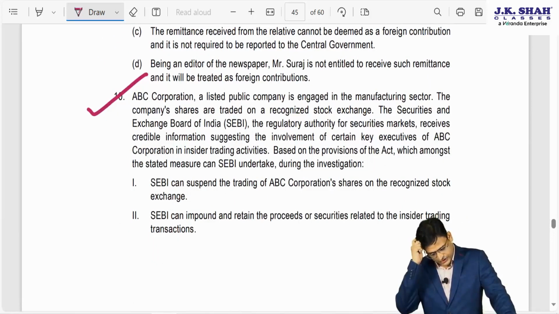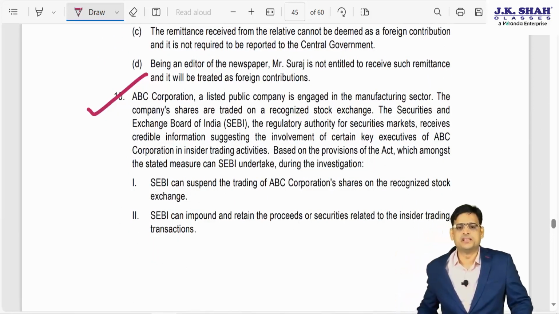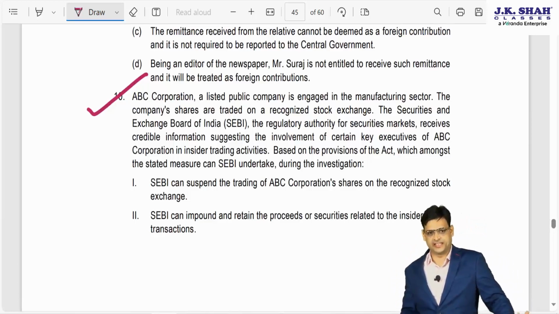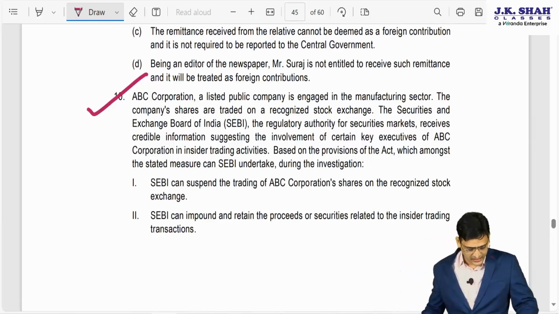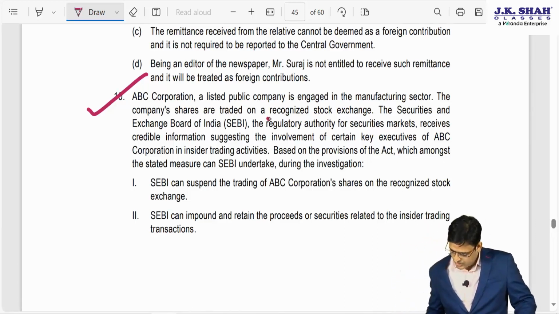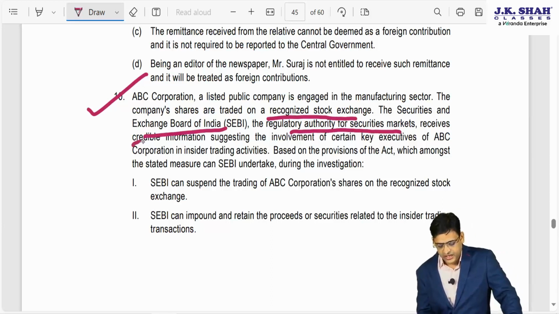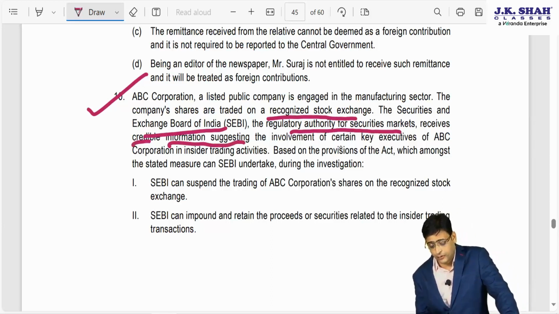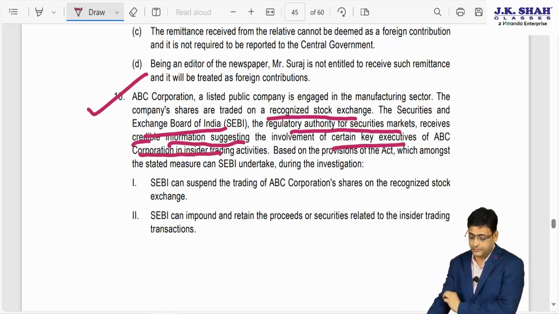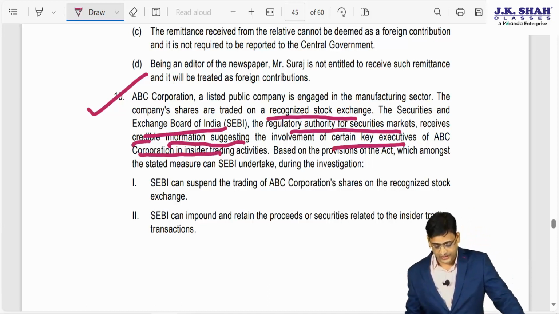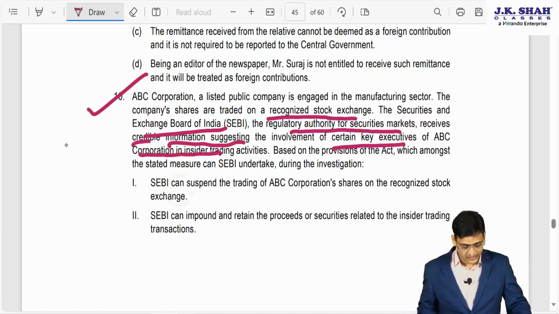ABC Corporation, a listed public company, is engaged in the manufacturing sector. The company's shares are traded on a recognized stock exchange. SEBI, the regulatory authority for the stock market, receives credible information suggesting the involvement of certain key executives of ABC Corporation in insider trading. Based on the above, which among the stated provisions can SEBI undertake during the investigation? So what are SEBI's powers when insider trading is going on?